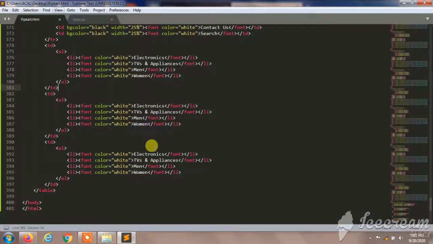So in the 4th column I'm going to add a search bar. So I'm going to create one more td, or I'm going to remove the names first here, and give Facebook here. Here will be Twitter, and I'll remove the men's.